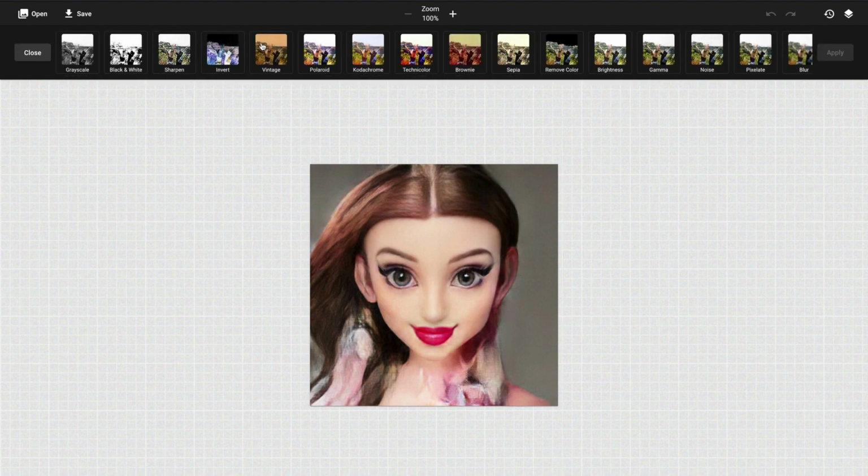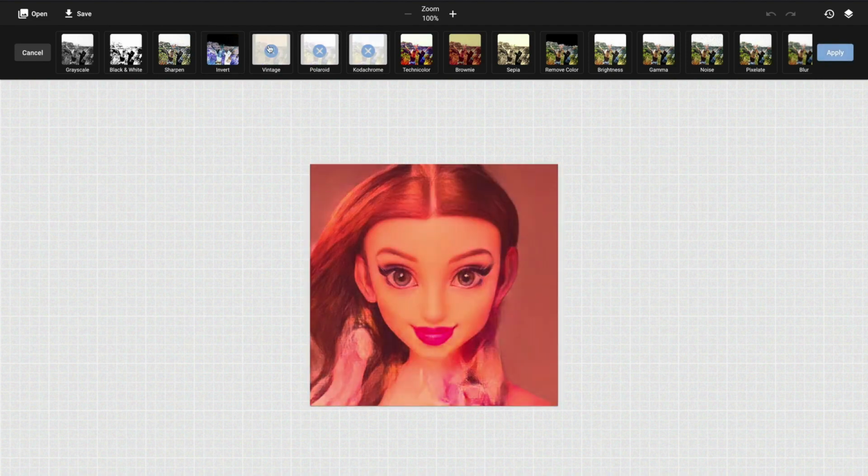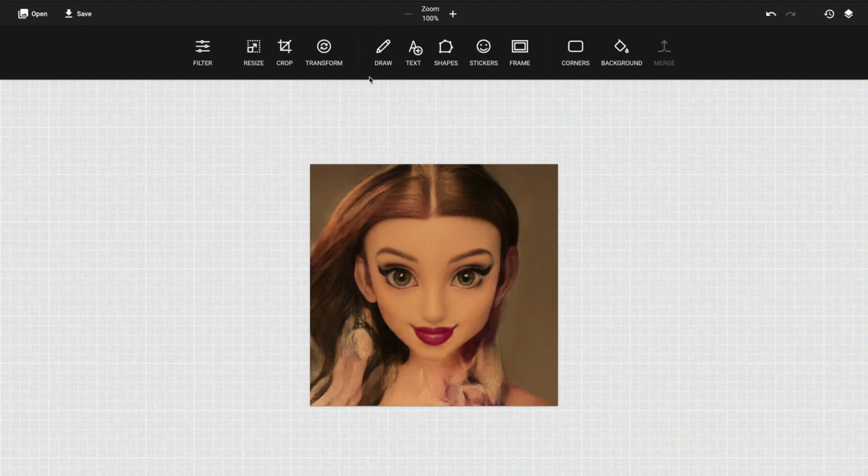So if we want to make it a bit more vintage, if we want to add some Polaroid effect, we can add them on top of each other. We'll just leave it with vintage. I think this gives it a nice feel. Then we can draw, we can use shapes, stickers, frames, whatever we want to make sure we have this image exactly how we want it to be.